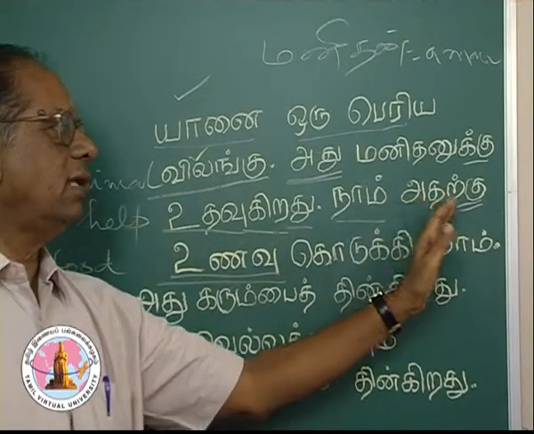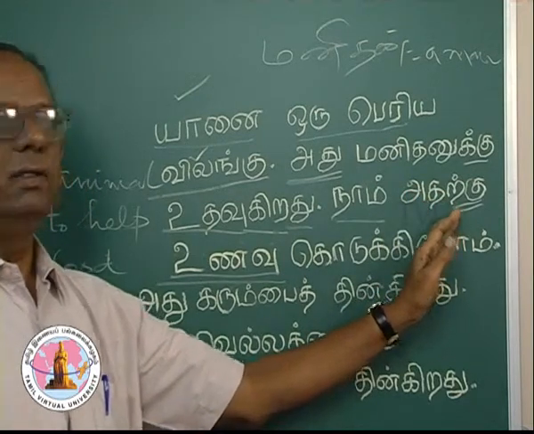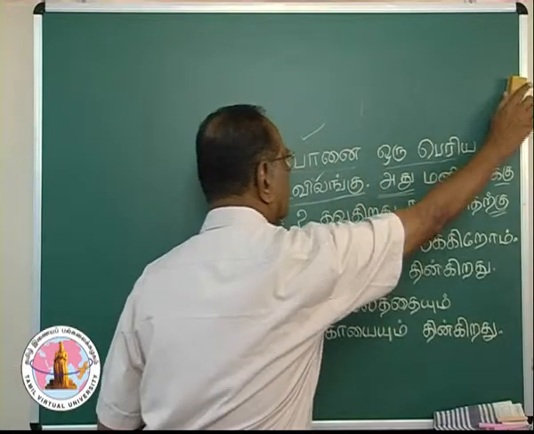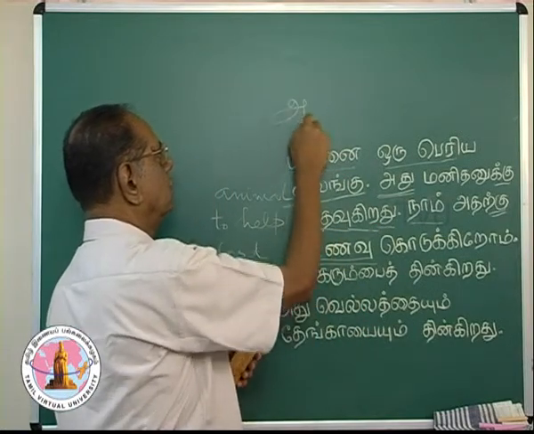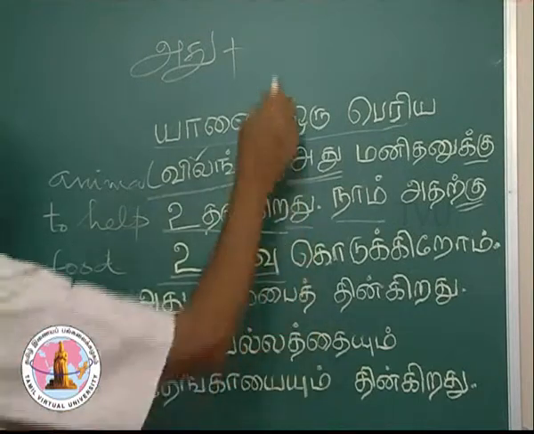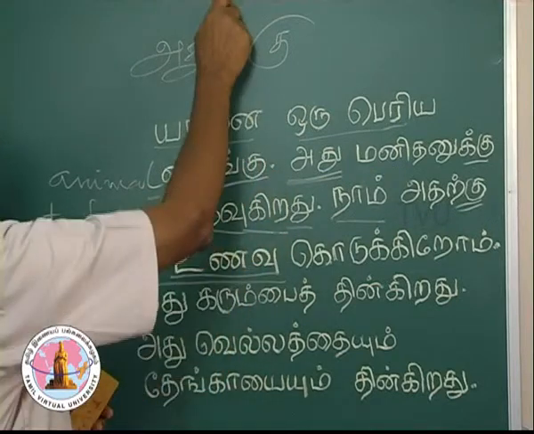Can you dissect this? Can you find out what are the components of this particular word? It is அது plus dative case marker ku, you get a suffix.